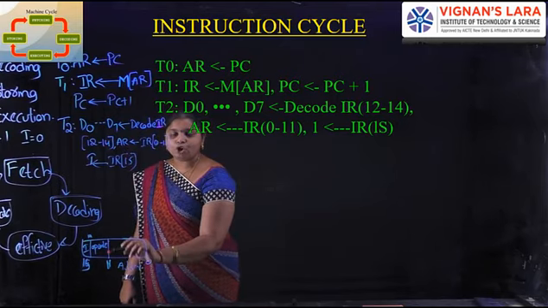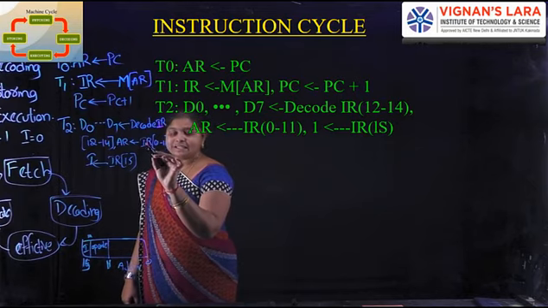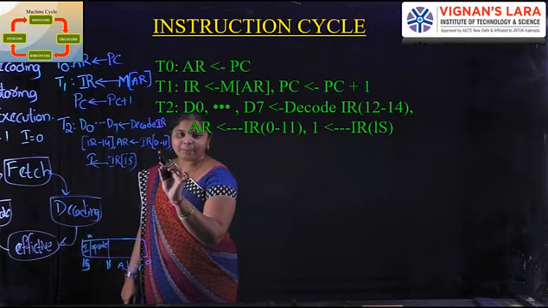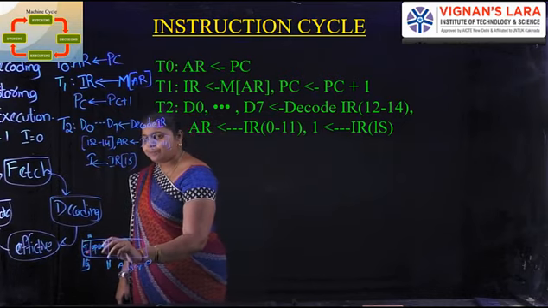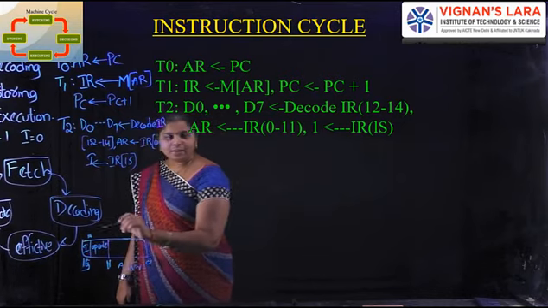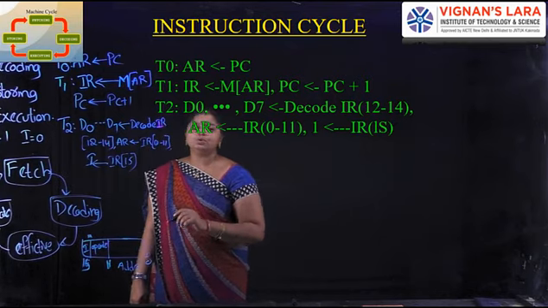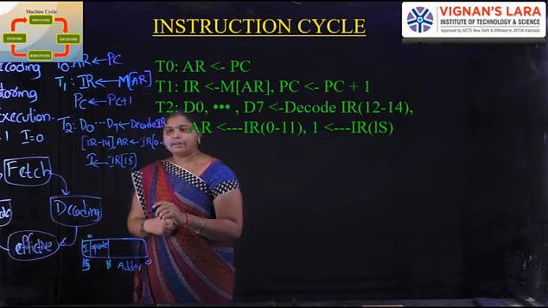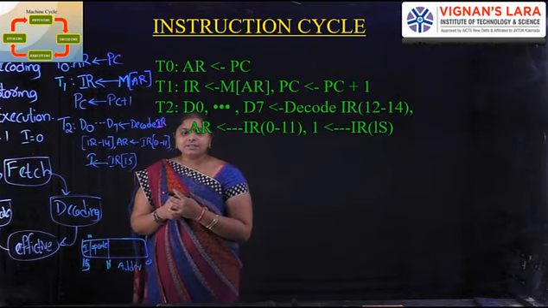Next, the final 15th bit is I. Already we know I equal to 1 means indirect address, I equal to 0 means direct address. This is about the 3 registers in the instruction cycle.